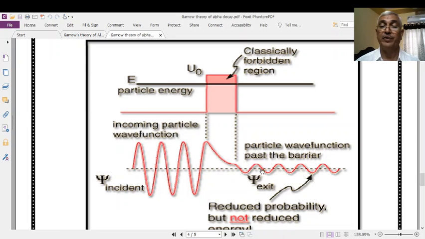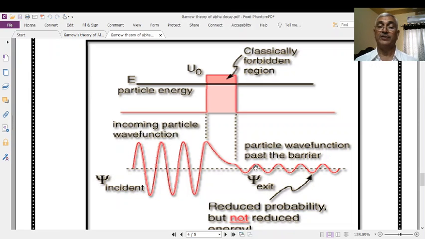Therefore, its amplitude is less. It means that the incident wave has more energy. While it penetrates through the barrier, it loses some energy, and once it comes out, because of the quantum mechanical tunneling effect, it has some energy, and with this energy it can move as this kind of wave.